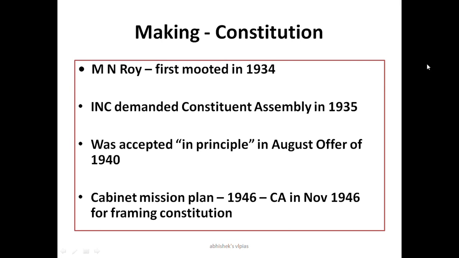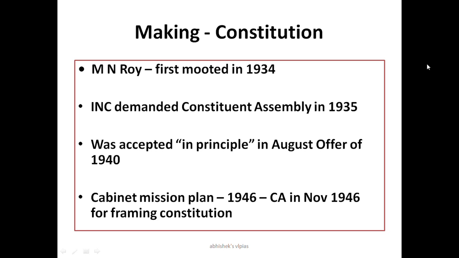The idea that we need a constitution in India was first mooted by M.N. Roy in 1934. When he had this thought, he discussed it with the Indian National Congress. Thereby the Congress demanded a Constituent Assembly in 1935.